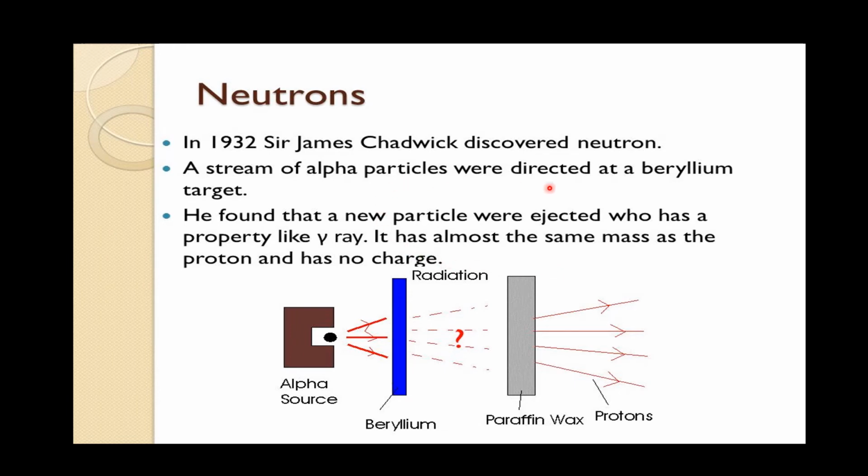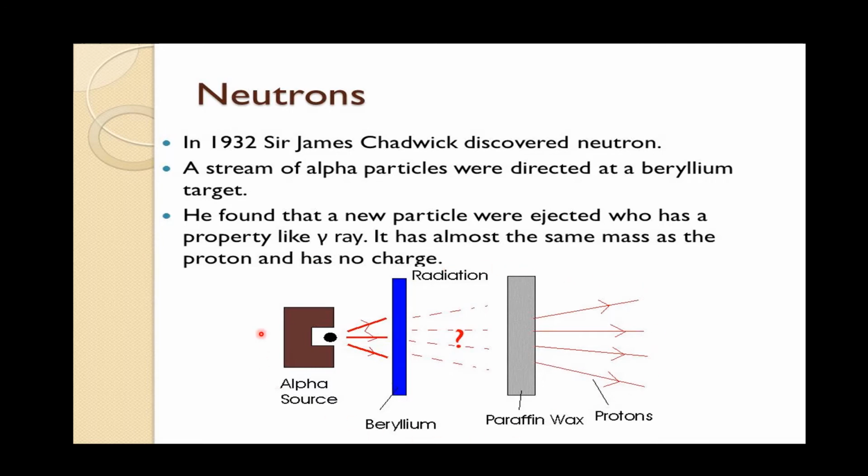A stream of alpha particles was directed at a beryllium target. He found that a new particle was ejected which had properties like those of gamma rays. It has almost the same mass as that of a proton but no charge.